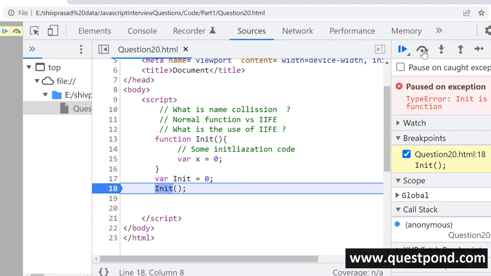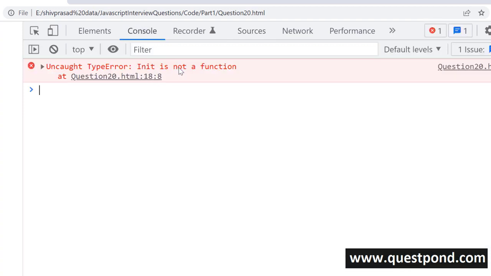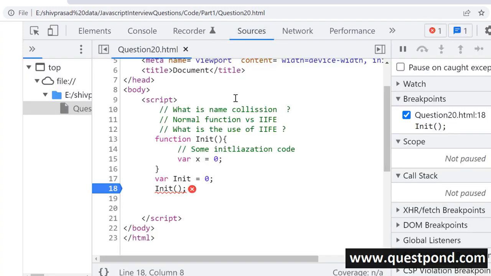So if you see out here, you get an error that init is not a function. So what has happened? This function init, after line number 17, it has become a variable. Remember I said JavaScript is a dynamic language. A function can become a variable, an integer can become a string can become an object, right? Anything can happen in JavaScript because it is a prototypical dynamic language, right? So this became a variable and you're trying to still think that it is a function and you've got an error.